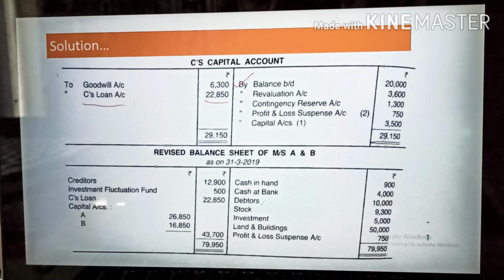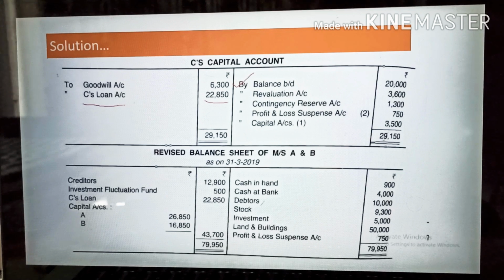From where does this C's account come? See, in case of admission or some other cases, we write balance, but C is retiring here. In this case, after the adjustment, this amount will not be balance carried down or balance brought down. This amount will be converted into their loan account. See, C can also demand this amount immediately, give me, but in the business it is not possible to refund this amount or give the retiring partner the entire amount. That is not possible because your business may be affected.